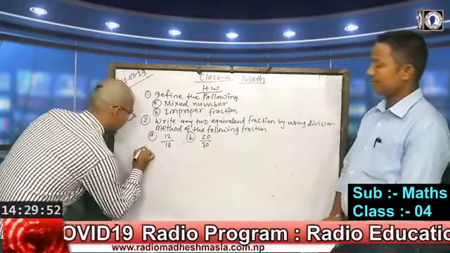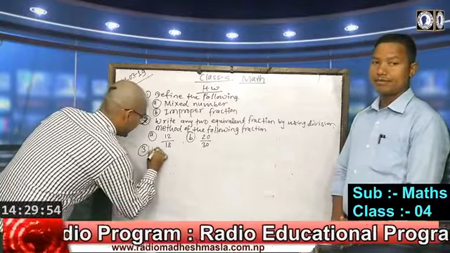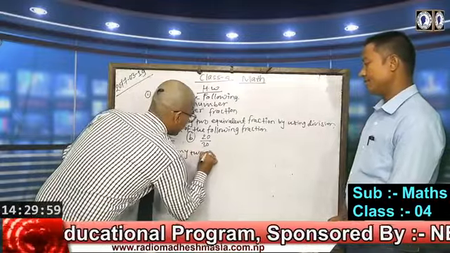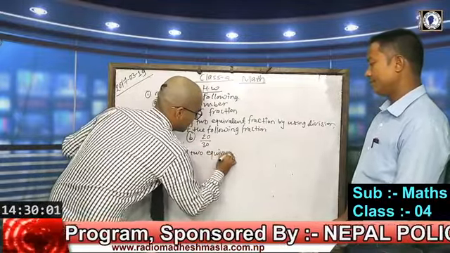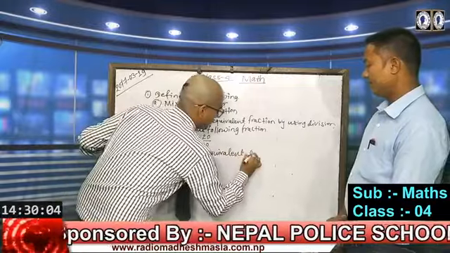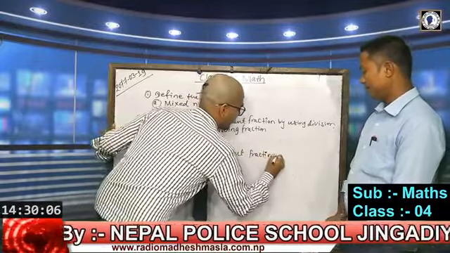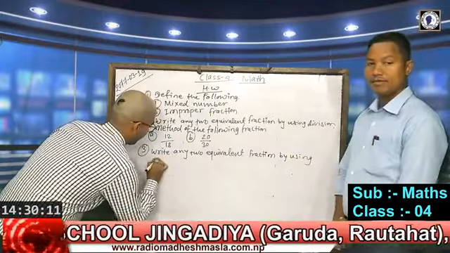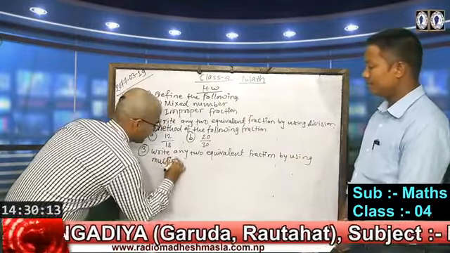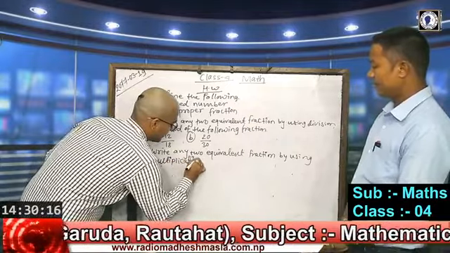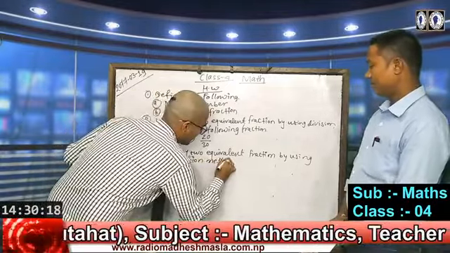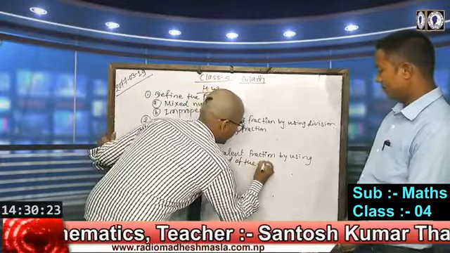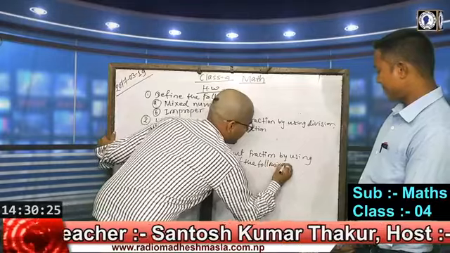Then question number 3: write any two equivalent fractions by using the multiplication method of the following fractions.